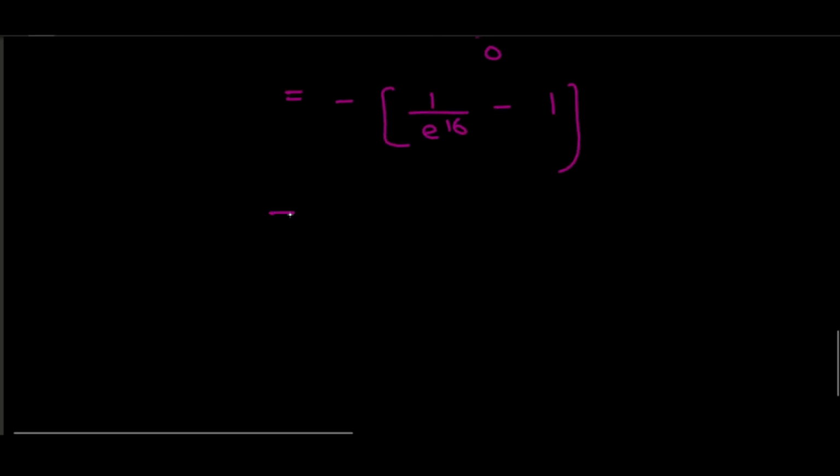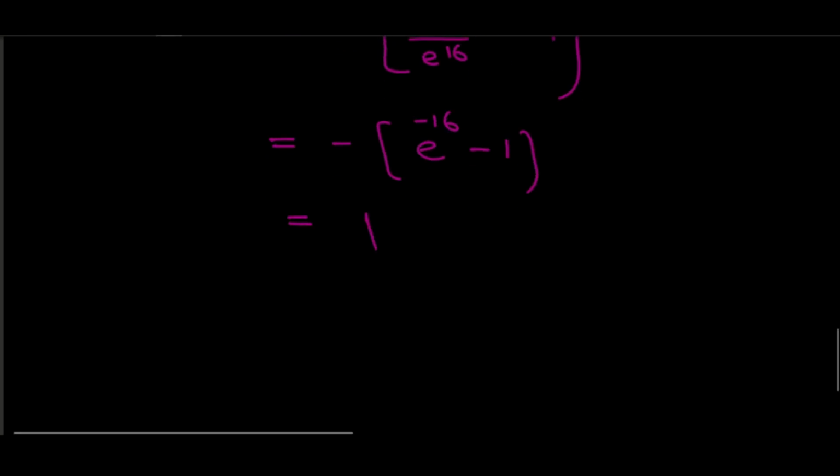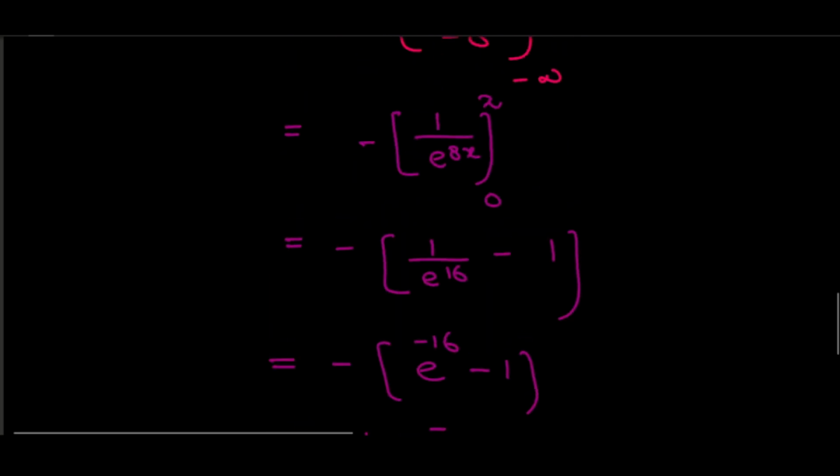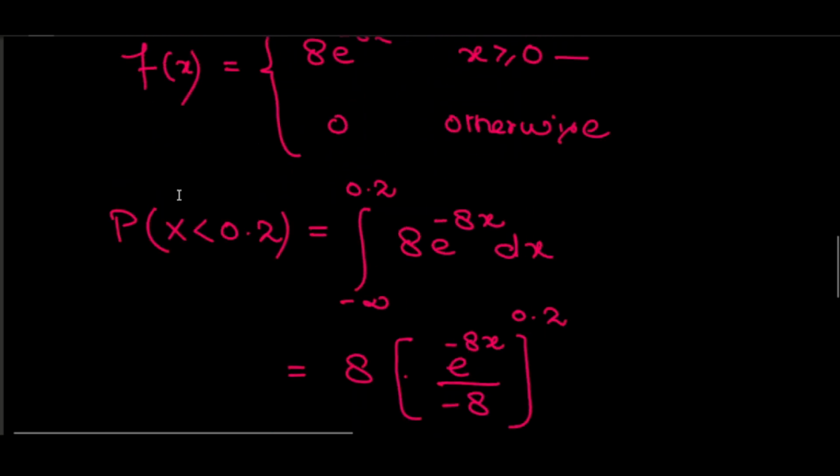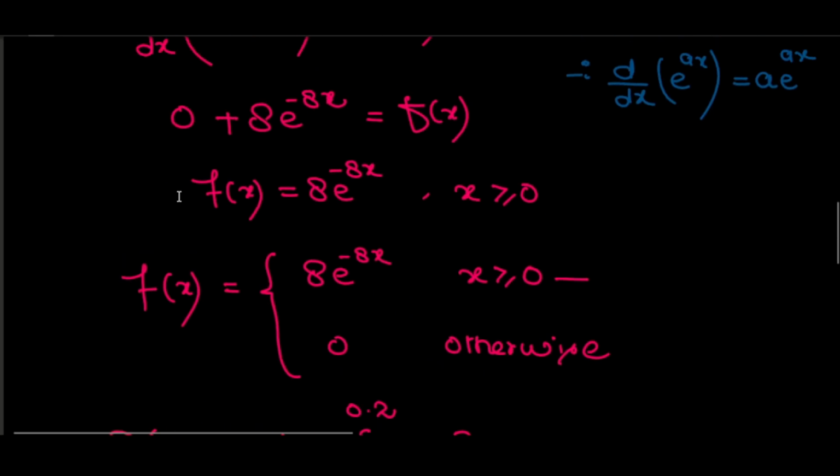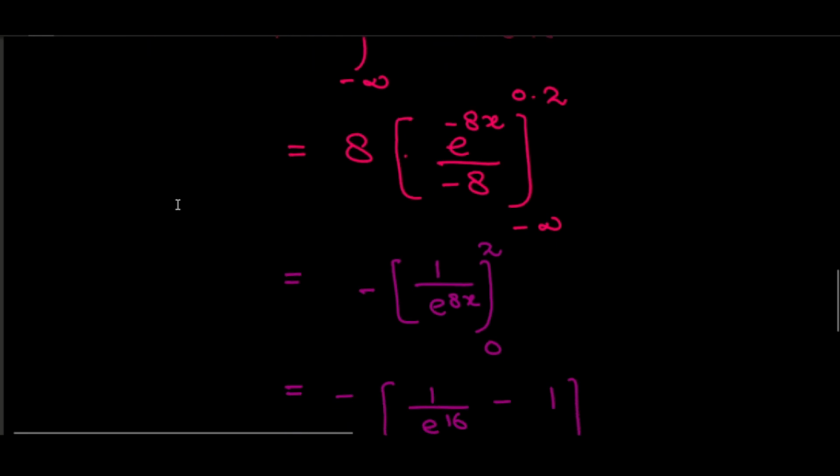So I can also write minus e to the power minus 1.6 minus 1, and when you multiply by the negative sign, you get 1 minus e to the power of minus 1.6.